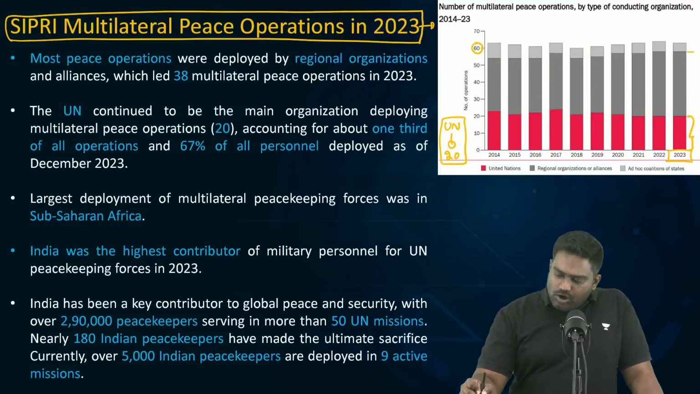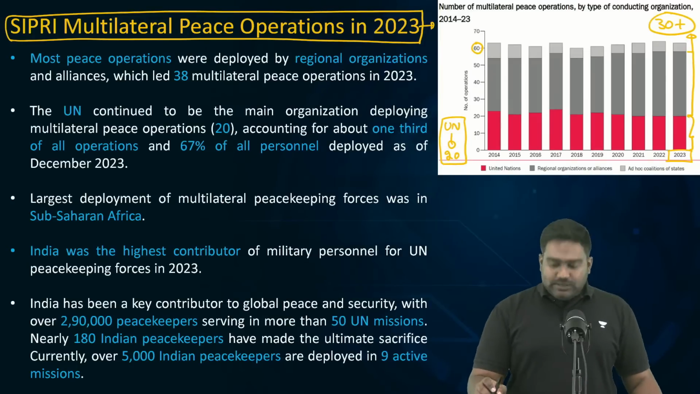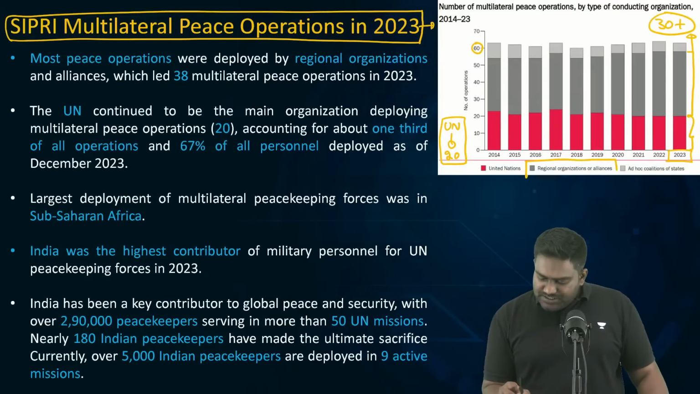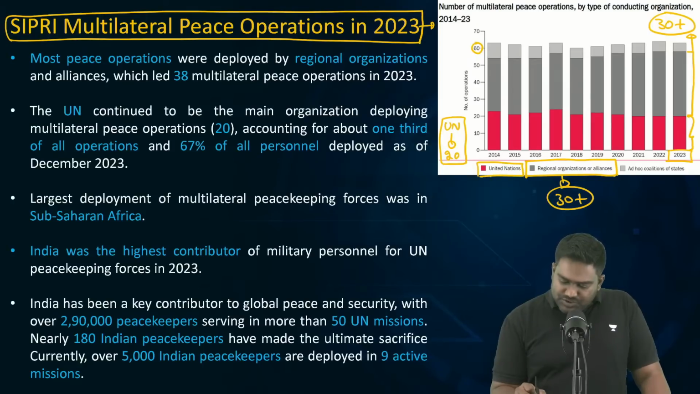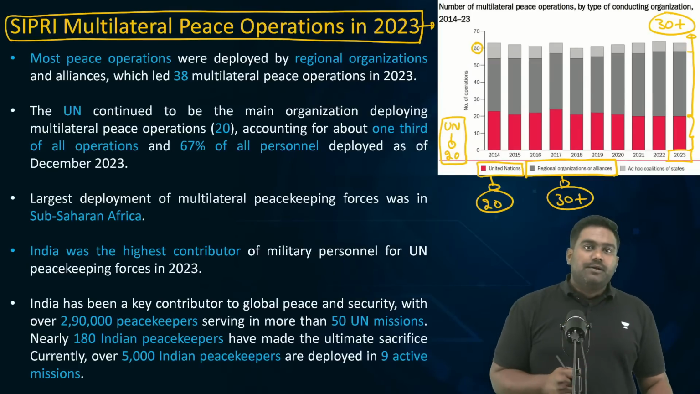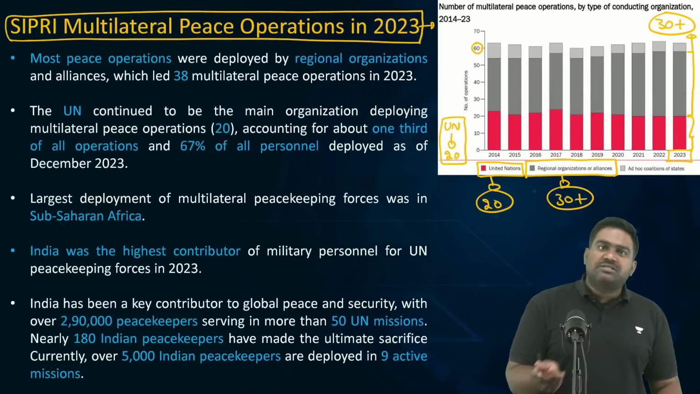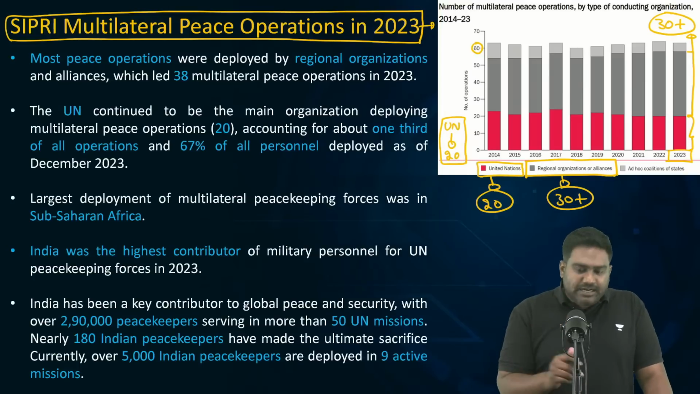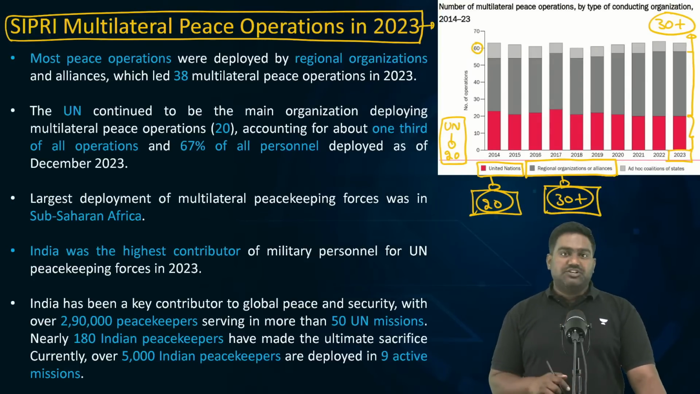And regional organizations are involved in more than 30 peacekeeping operations. Just look at the graph. Regional organizations, alliances are running 30 plus peacekeeping missions compared to the 20 missions run by the United Nations. That's why your statement one was correct. Statement one said regional groups are conducting more peacekeeping operations compared to the UN. This statement is correct because UN is conducting around 20 peacekeeping missions, whereas regional alliances and organizations are running 30 plus peacekeeping missions.